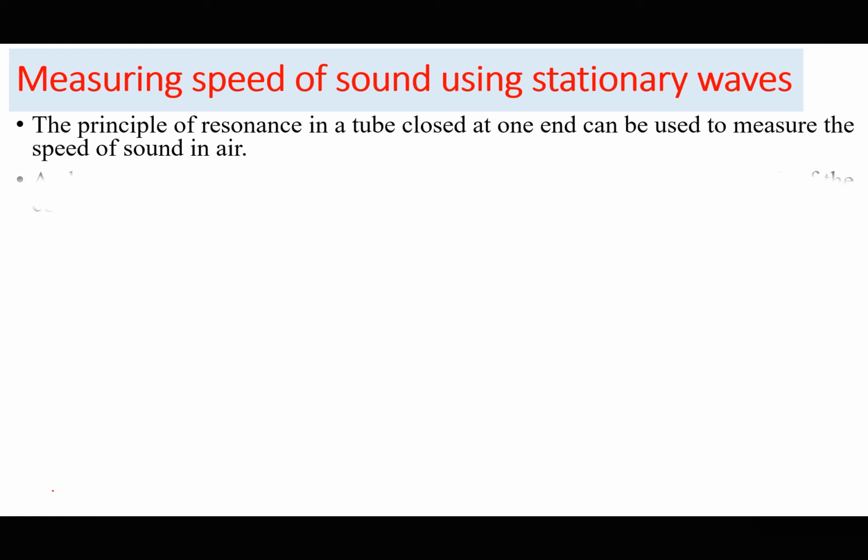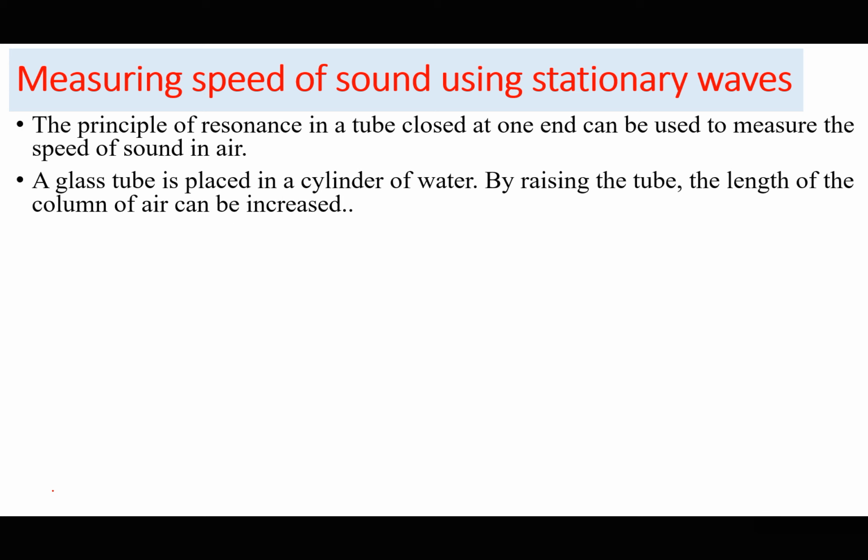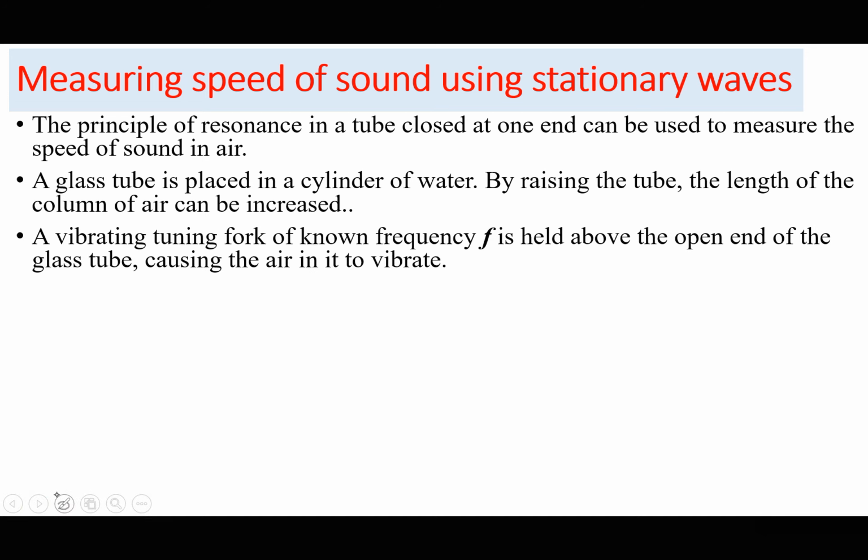For example, if we get a glass tube and place it in a cylinder of water, by raising the tube, the length of the column of air in the tube can be increased. A vibrating tuning fork of known frequency is held above the open end of the glass tube. This causes the air in the tube to vibrate.